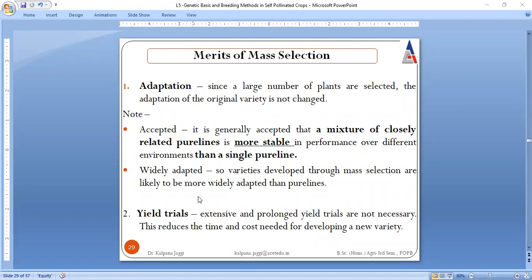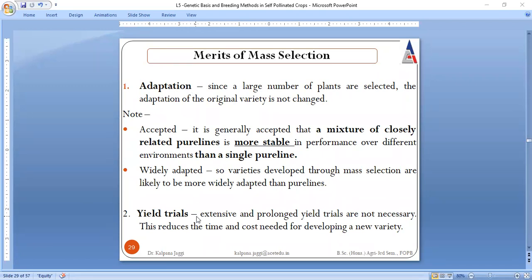So they are going to give more stable results, and they are widely adapted also. So the very first merit is that when we are selecting closely related lines, those closely related lines are very adaptable to different environments.